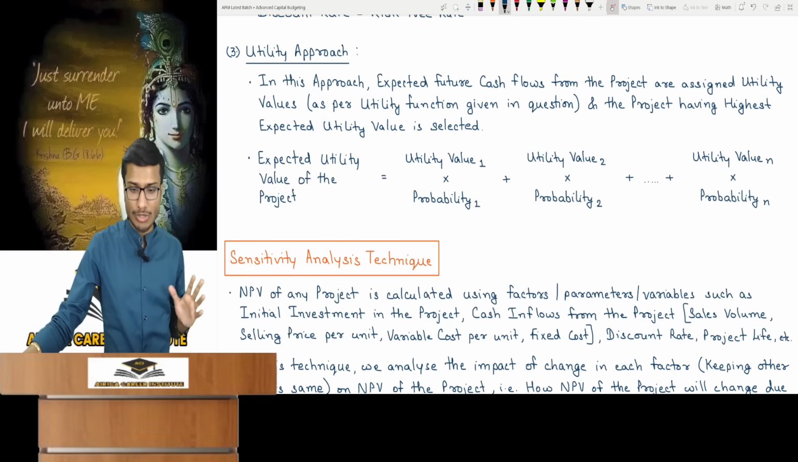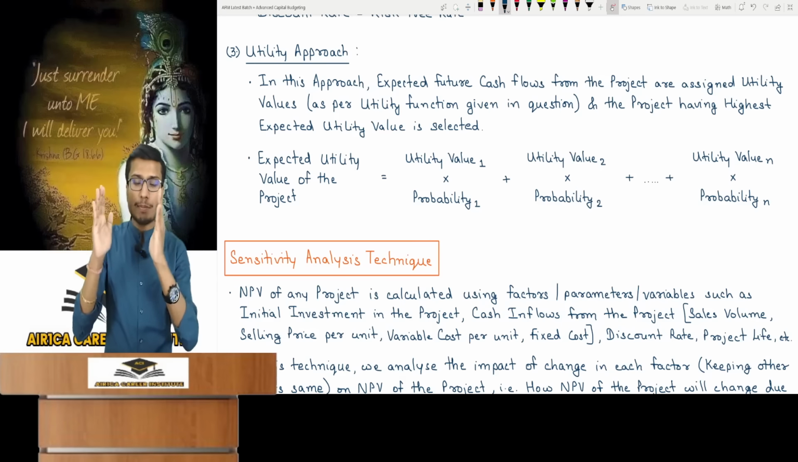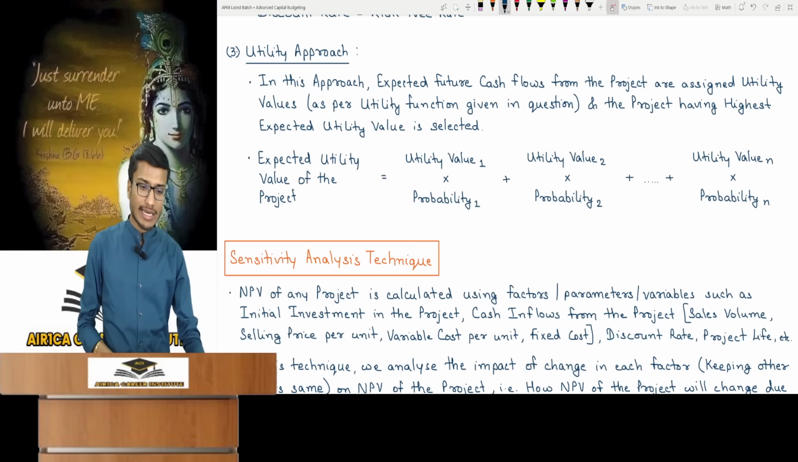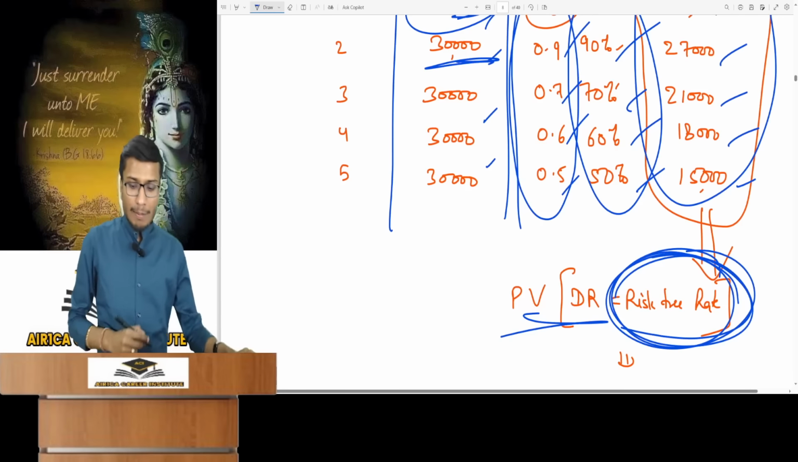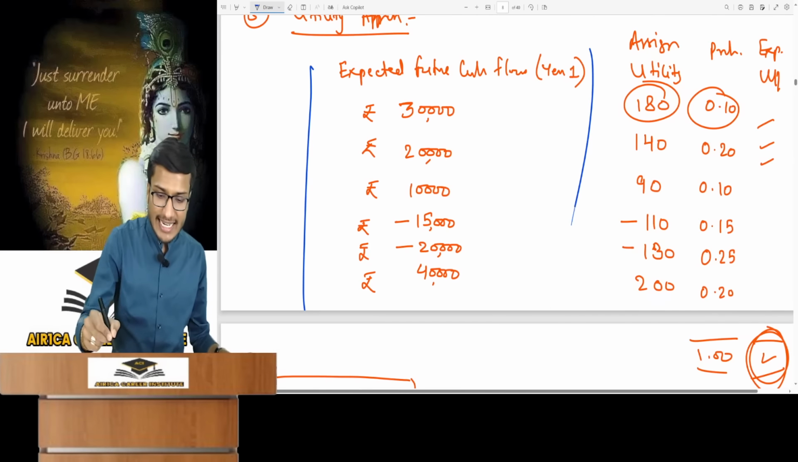Look what happens in this approach. In this approach, we now talk about estimating multiple future cash flows from the project for a single year. For example, let's say my project has a life of only 1 year. So in 1 year, I can get these cash flows.